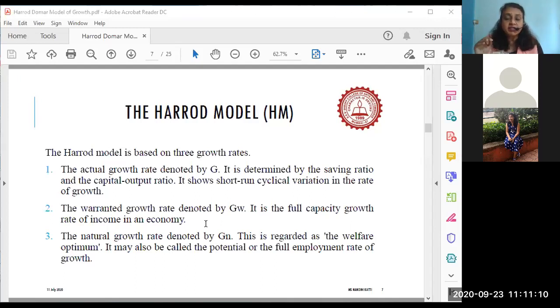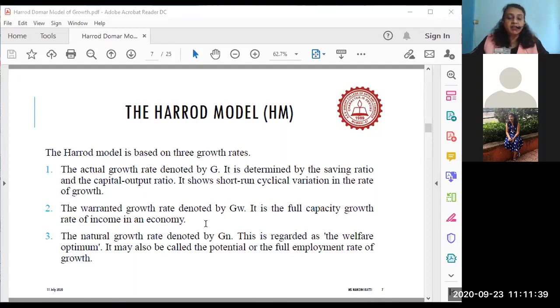If India reaches full employment, that will be the fullest growth rate which India can achieve. That is called the full capacity growth rate. Today, India is not even closer to its full capacity. There's a lot of capacity for the Indian economy to grow. So G is what we are, GW is what we are going to have in future, and that is what we want to achieve.